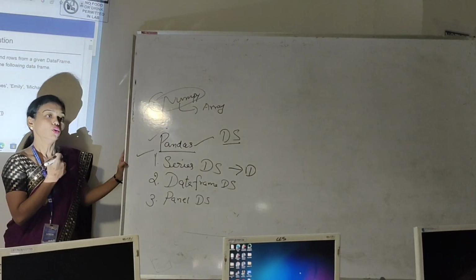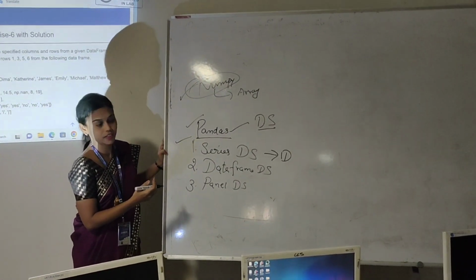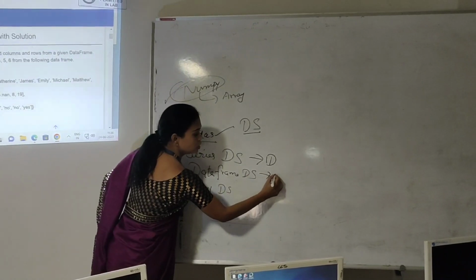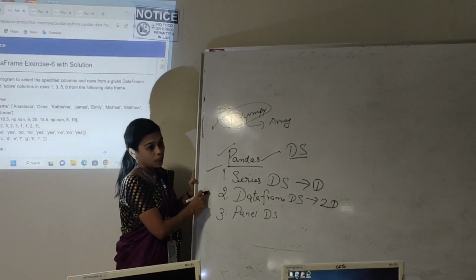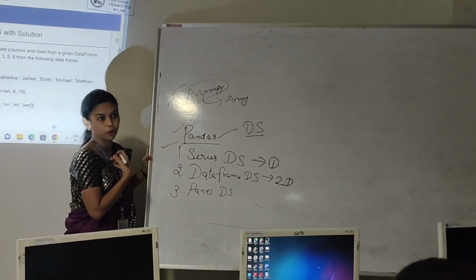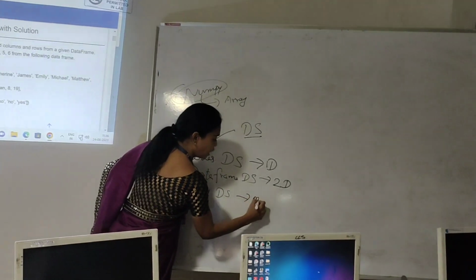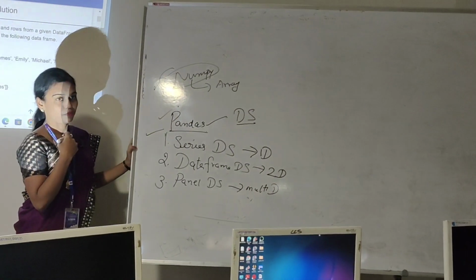If you want to work on any two-dimensional array related operations, then I will choose the data frame data structure. If I want to work on any multi-dimensional array in my program, I will choose the panel data structure.